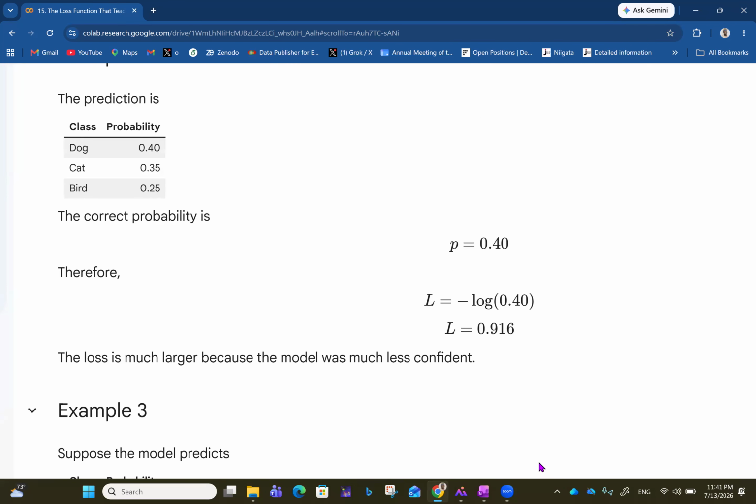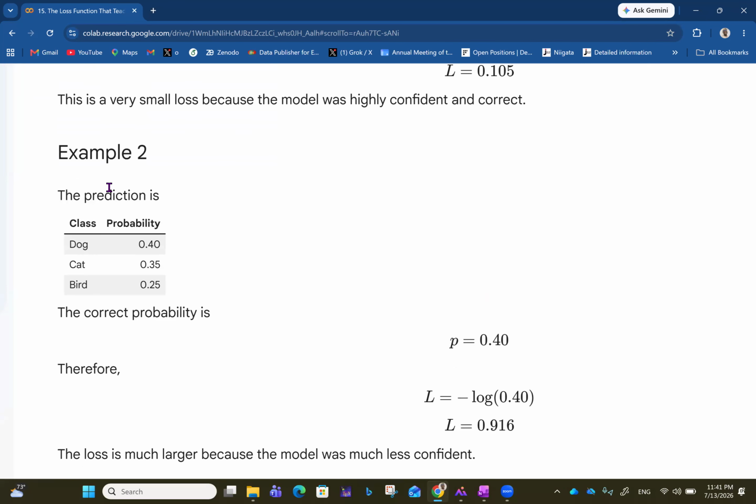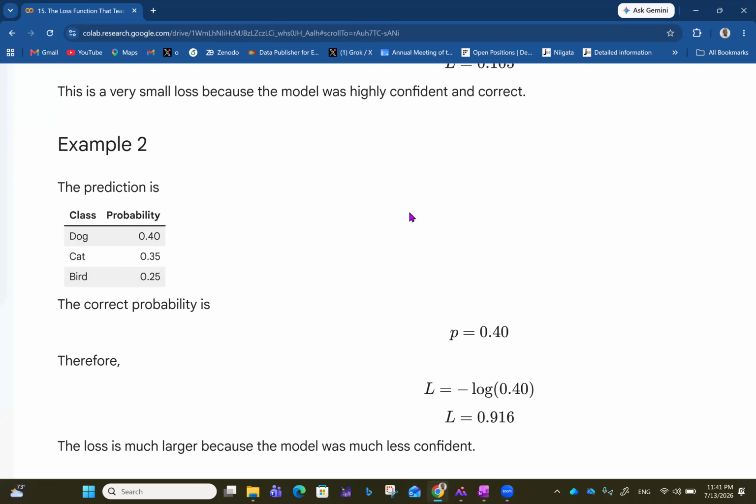For example two, imagine the prediction is dog 0.4, cat 0.35, bird 0.25. Now, the correct probability is p equals 0.4, which correctly predicts dog, but the probability is pretty small. Therefore, L is minus log 0.4, and L is 0.916. Last time we had 0.105; here we have 0.916. So the loss is much larger because the model was much less confident. You can see how fast that grows.